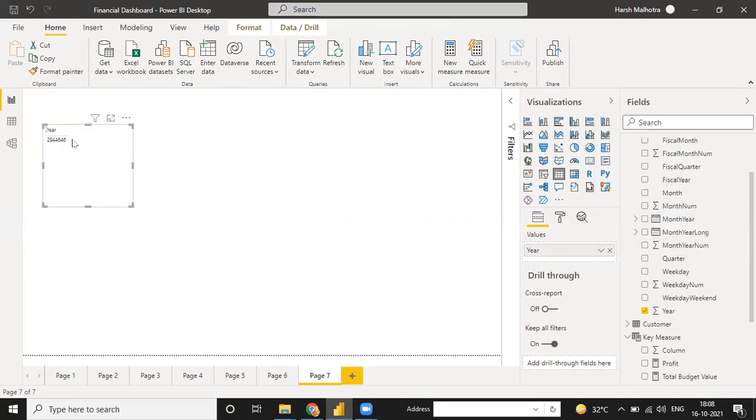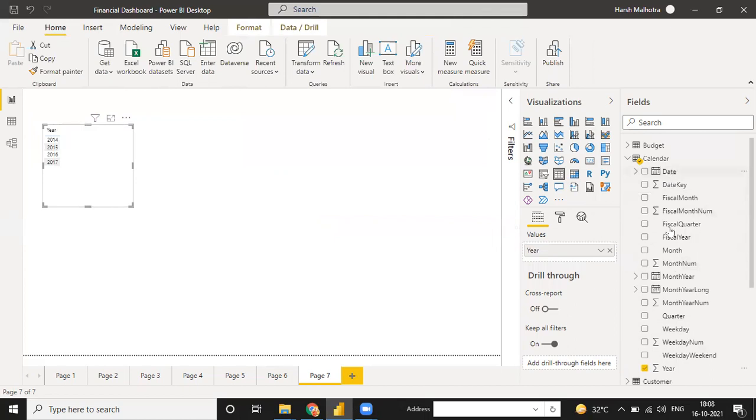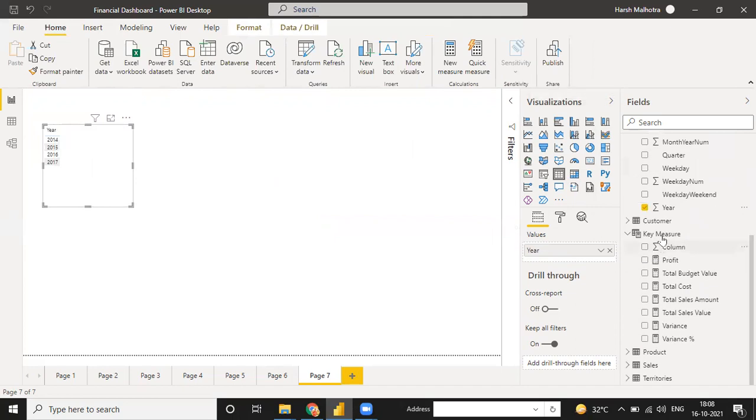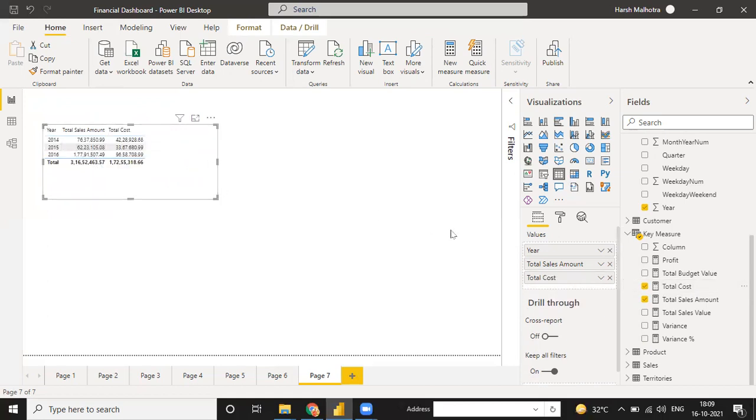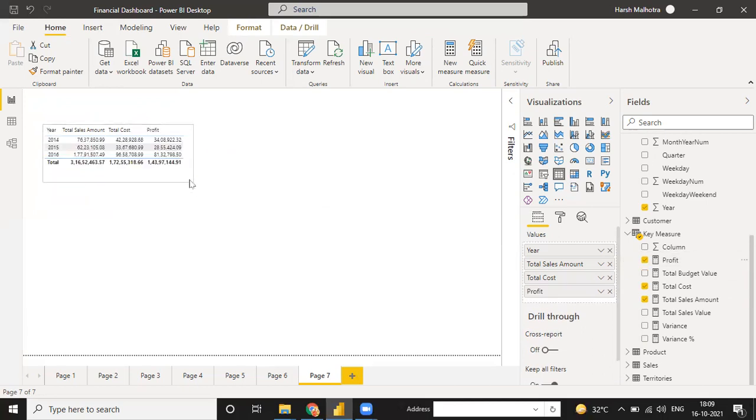It will give you the value year wise in a count wise, 2014, 15, 16, 17. Right now we have a table in which we have only 4 years, 14, 15, 16. And same way, when you go to this key measure and put the total sales amount here, see, we have all years, 14, 15 and 16. Okay, and same way when you put the total cost, your total cost will be distributed, and same way your profit will be distributed.